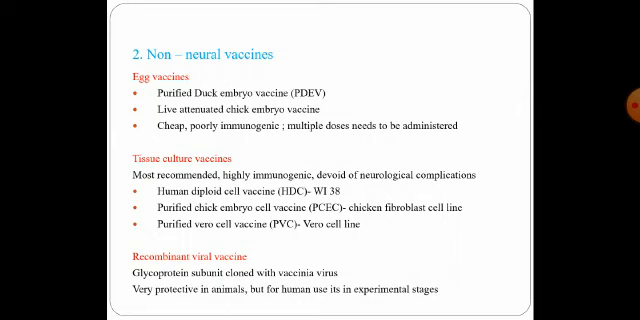There are certain recombinant vaccines, wherein a glycoprotein subunit is cloned with another protein carrier, that is the vaccinia virus. They are known to be very protective when injected in animals, but in the case of humans, they are still under the experimental stages.